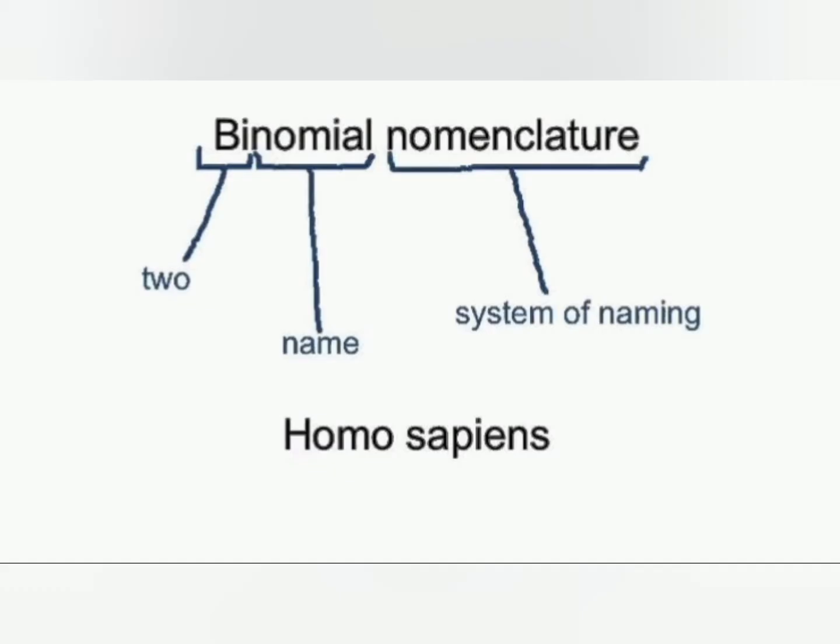Now we have binomial nomenclature. Bi means two, nomia means what? Name. Nomenclature is what? System of naming. So bringing these words together, we can say binomial nomenclature is the system of giving two names to organisms. That's the definition of binomial nomenclature.